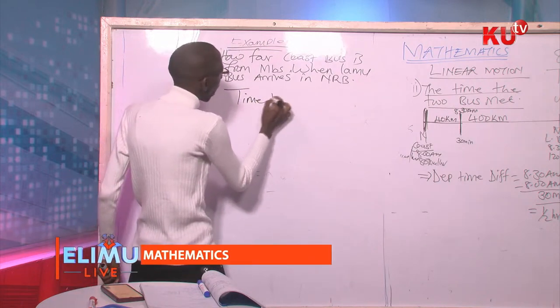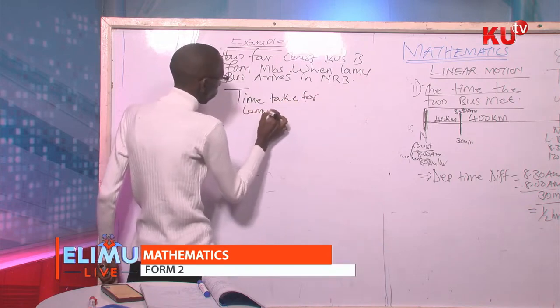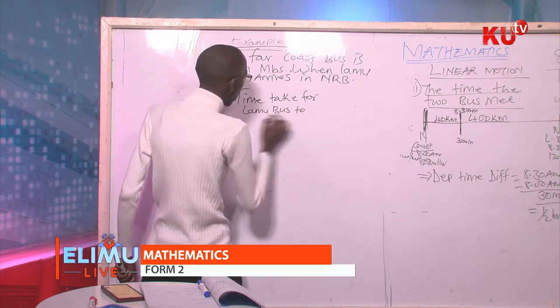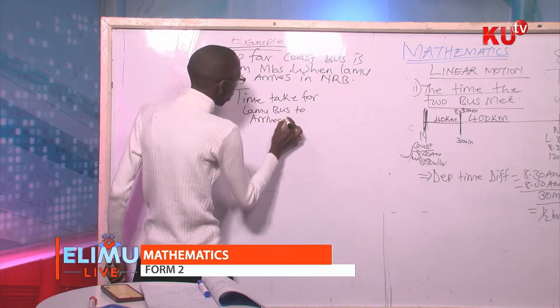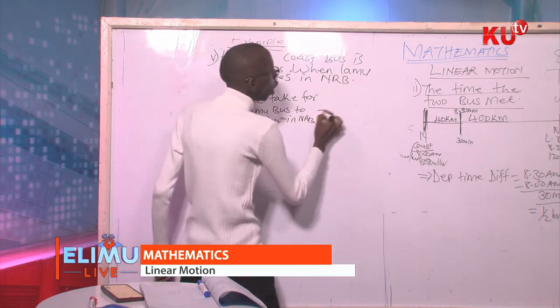My dear student, my question is, at what time did the Lamu bus arrive in Nairobi? That was question Roman 1. Question Roman 1 was the time it arrived in Nairobi.